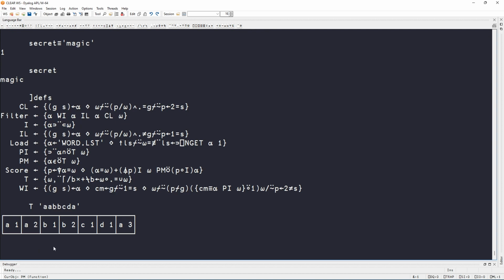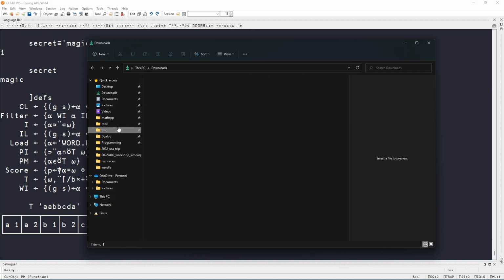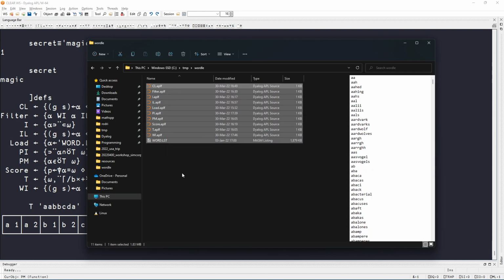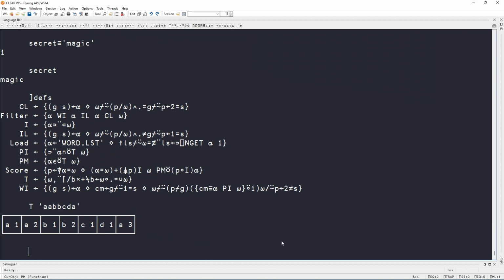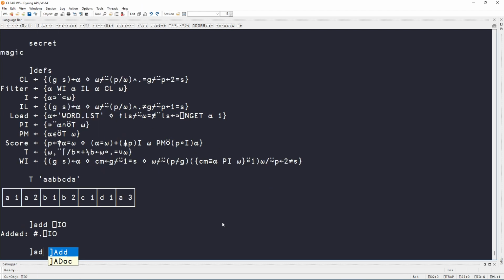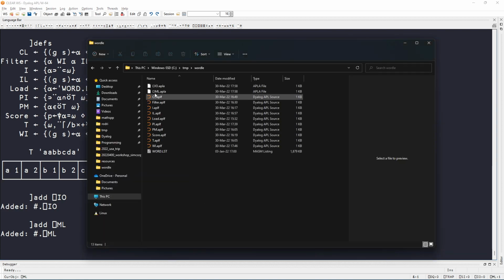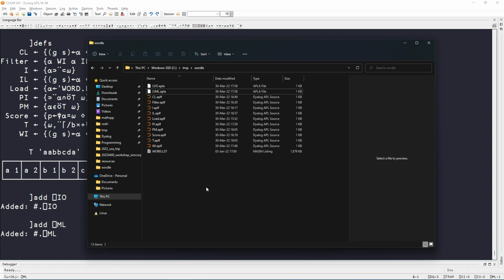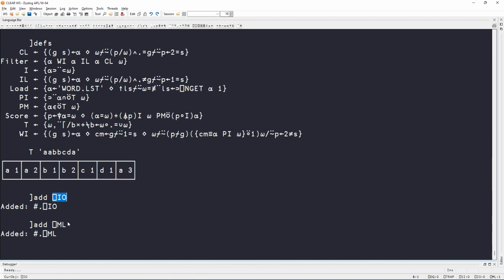And all of this code, my workspace is linked to a folder on my computer, which is somewhere here. So all of the code is in here, and this is all on GitHub. And just to make sure that the code works the same for you and for me, I'm using quad IO 0 and quad ML 1. So what I'll do is I'll add quad IO to the link, and I'll also add quad ML. So now those are in here, and so if you link this code from GitHub, you will also have these constants set to the same value so that everything is correct.